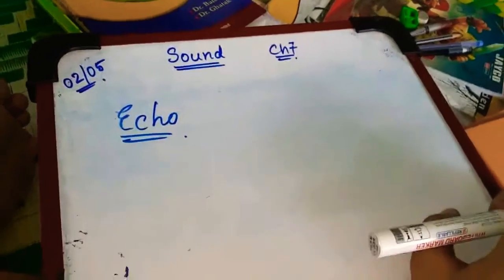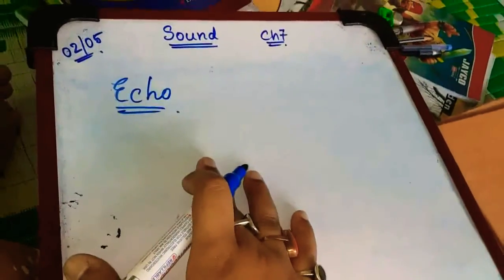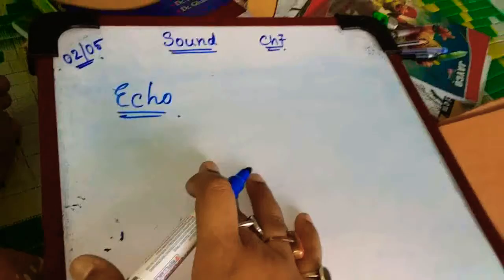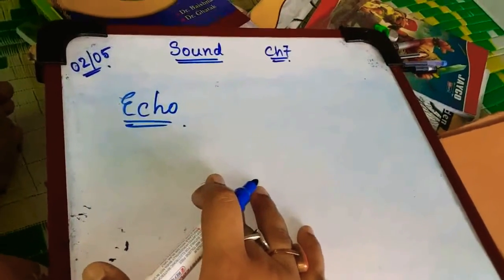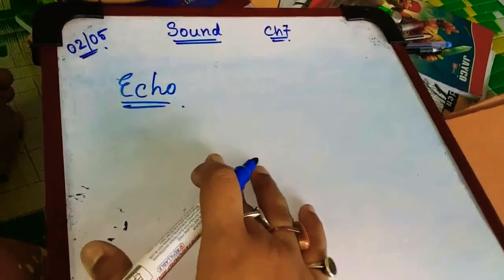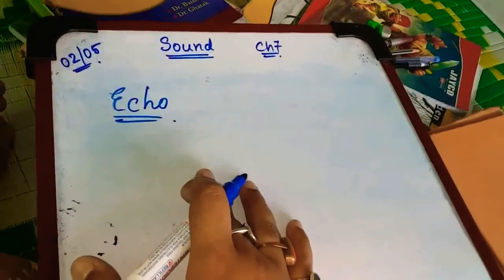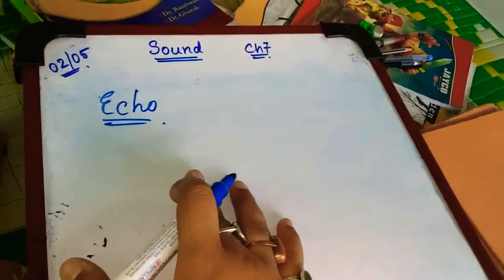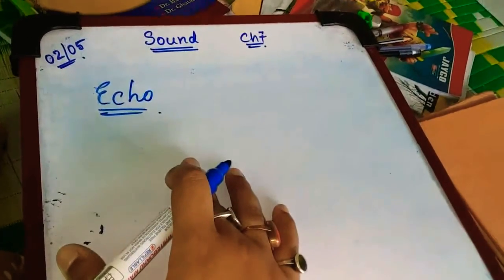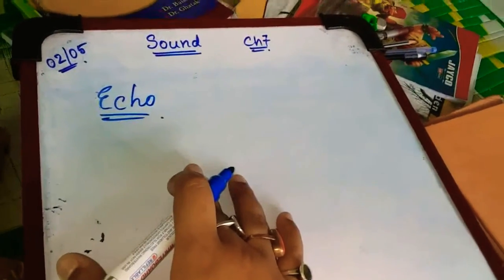Okay. Now there is a term called echo. This comes up whenever we talk about sound. Echo means whenever we say something in an open space, sometimes after saying it, the words come back in repetition from the other side.